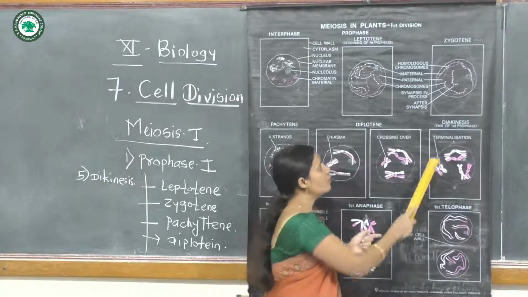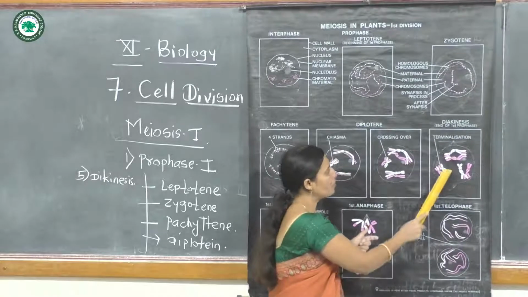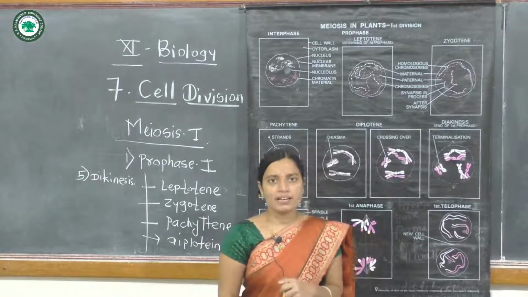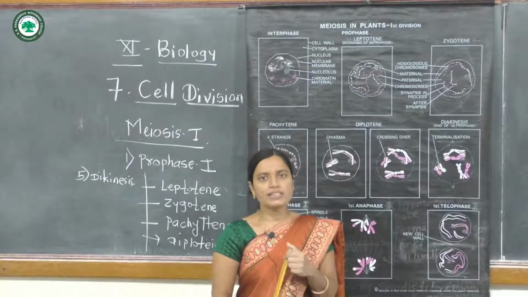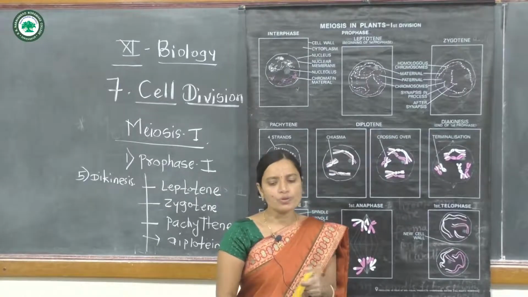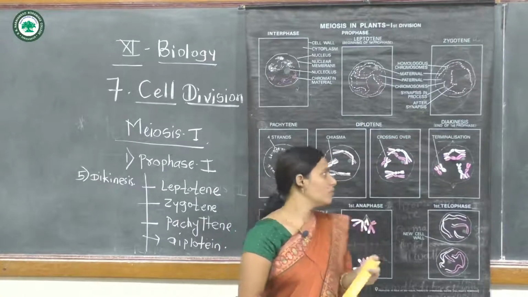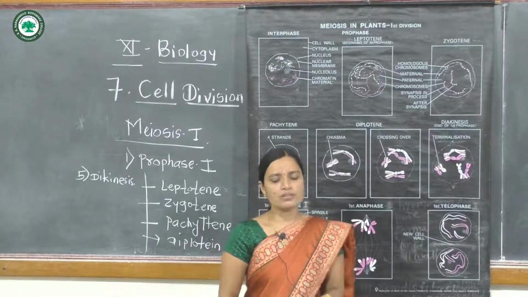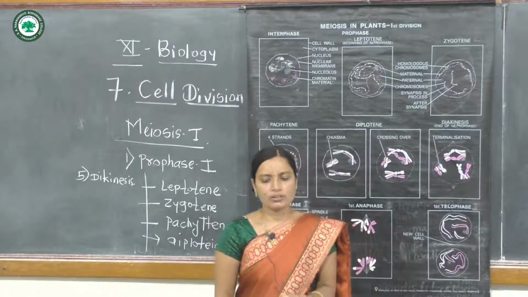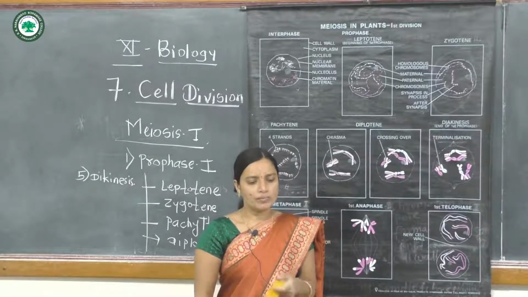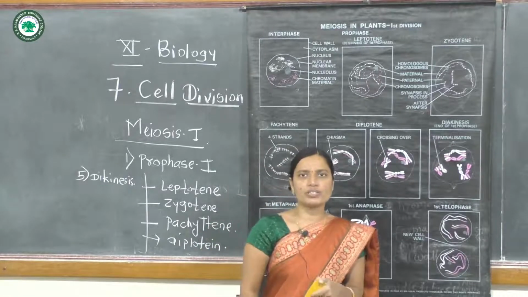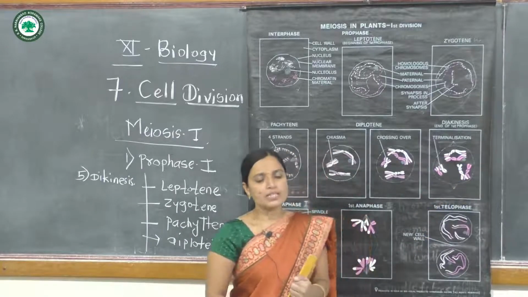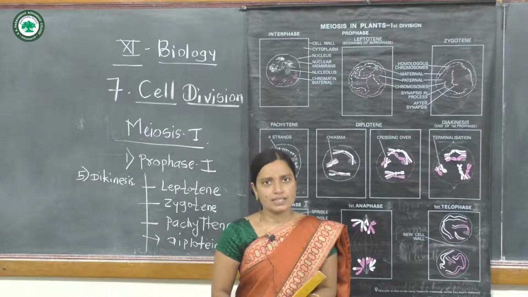In this phase there is terminalization, meaning the chiasmata that formed move toward the ends of the chromosomes. The middle portion is the centromere, and toward the end of the chromosomes is the displacement of the chiasmata in the diakinesis phase. This diakinesis means terminalization.